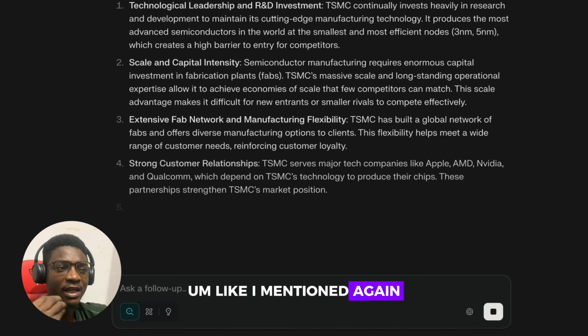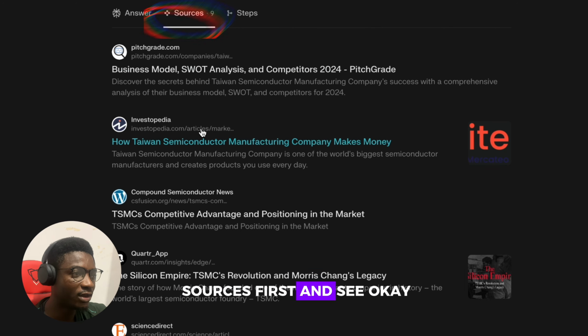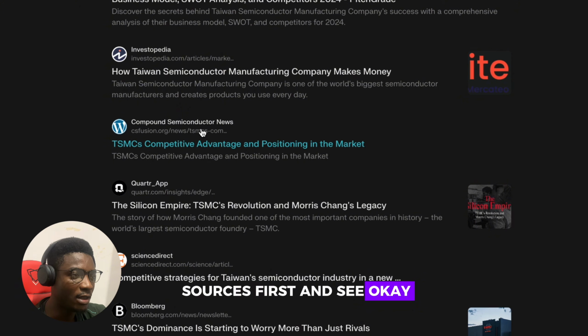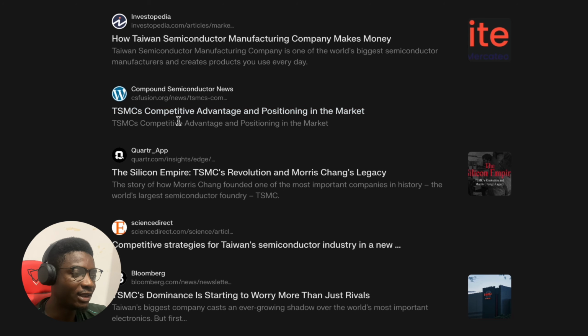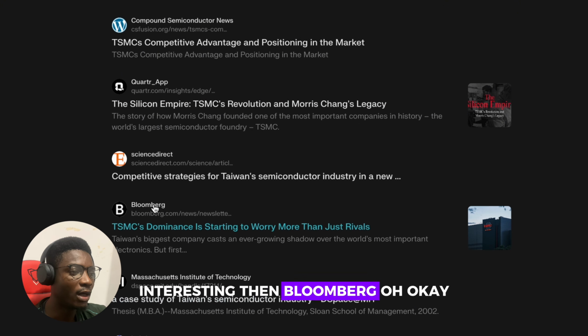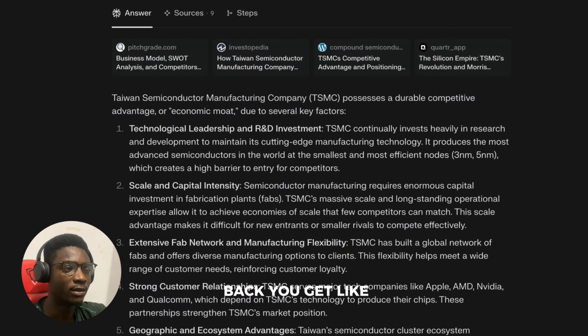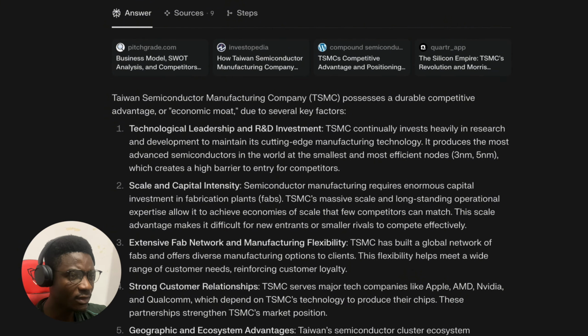Like I mentioned again, it's very important to check the source. So I go to sources first and see, okay, Investopedia, of course, that makes sense. Then Fitch, looking at the analysis they do. MIT, interesting. Then Bloomberg, oh okay. Then I can go back, and I already have an idea of who is providing this.